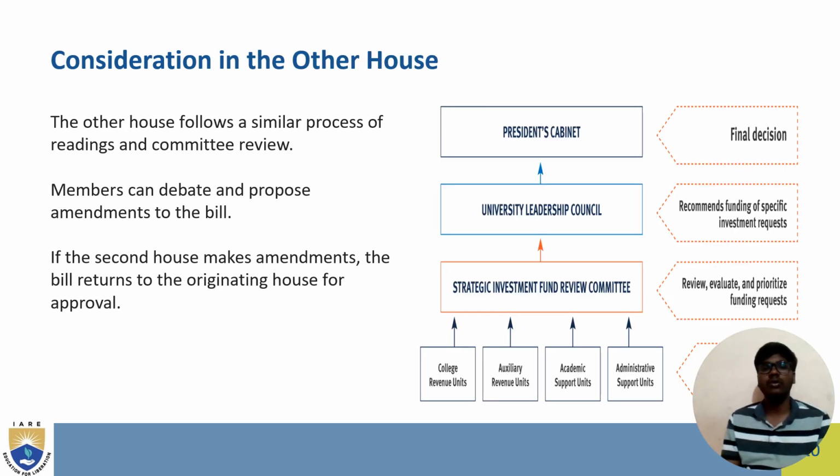The other house follows a similar process of reading and committee review. Members can debate and propose amendments to the bill. If the second house makes amendments, the bill returns to the originating house for approval.